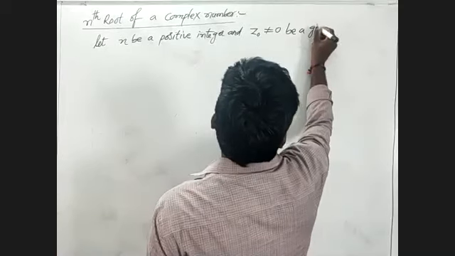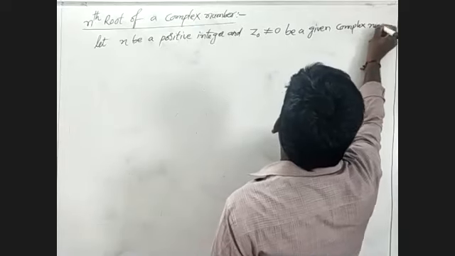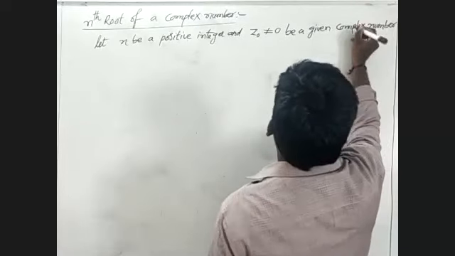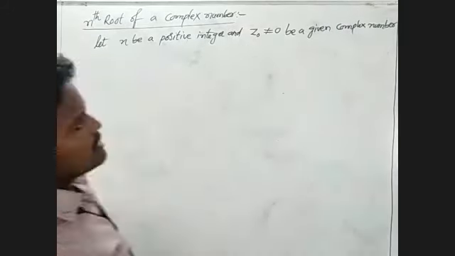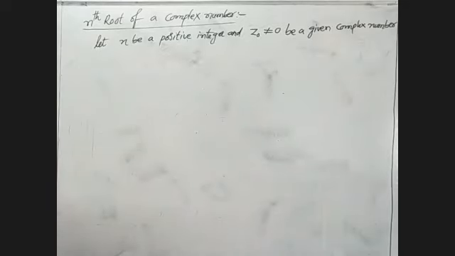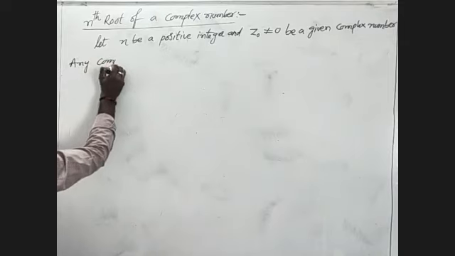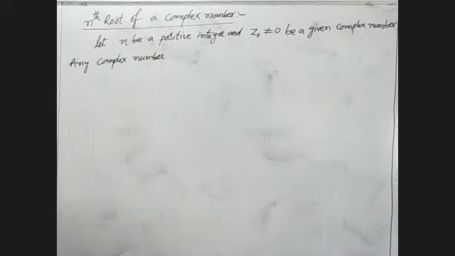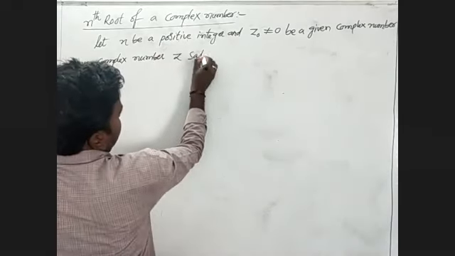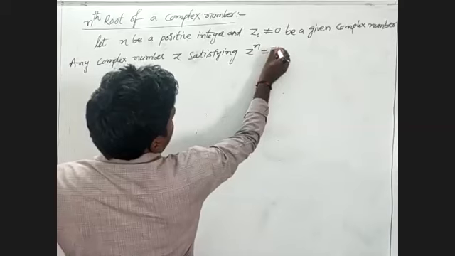Observe, any complex number z satisfying z power n is equal to z0.